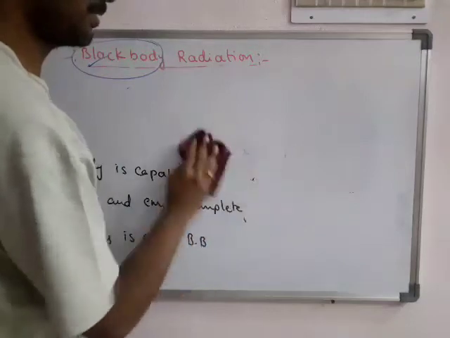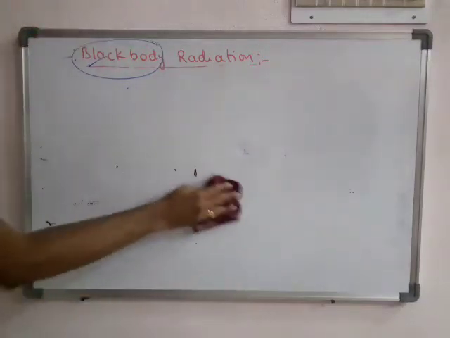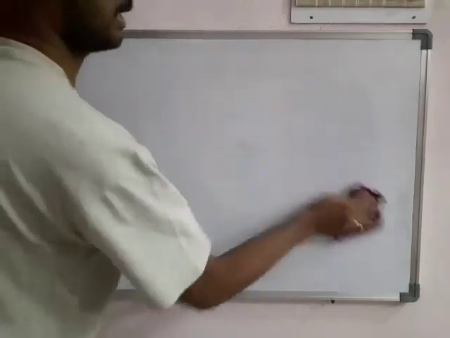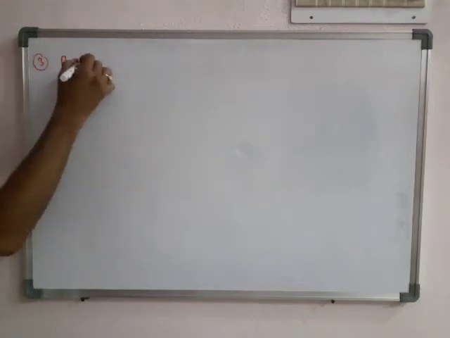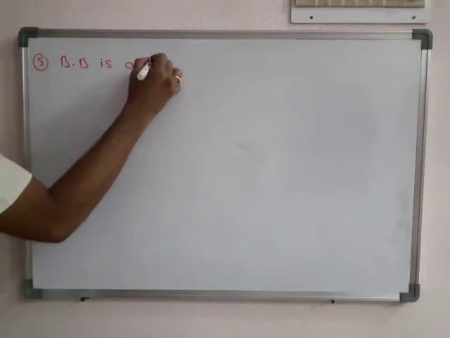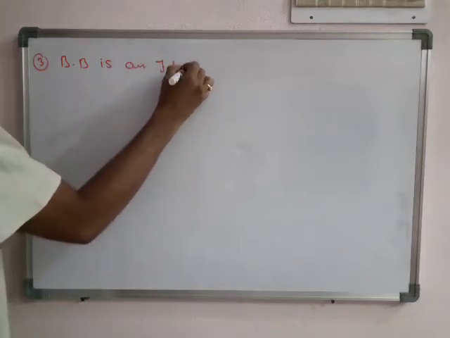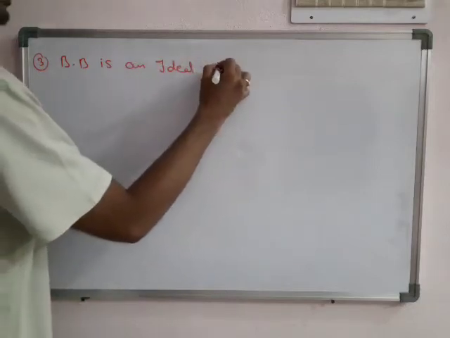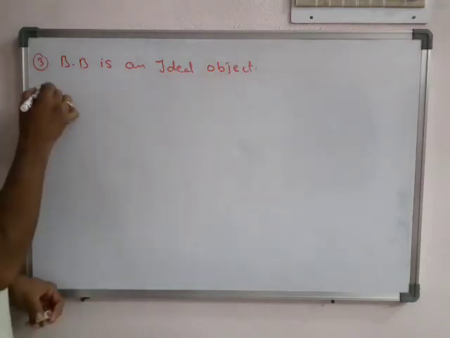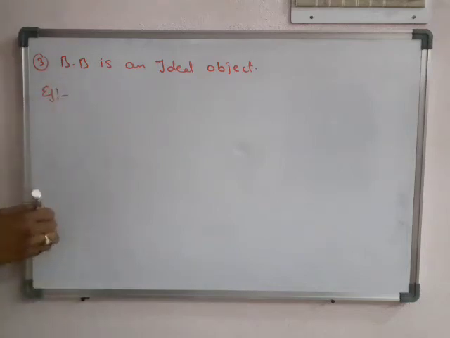The best example for a black body we can prepare is this. First, the main point we have to remember: a black body is an ideal object, but we can get somewhat near.